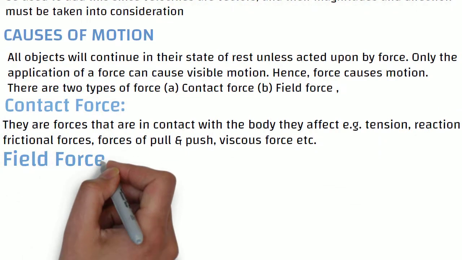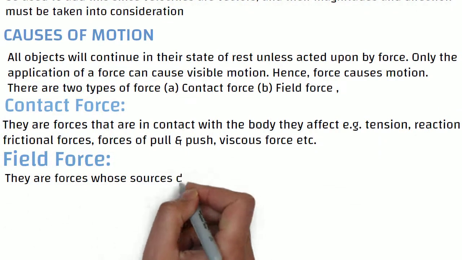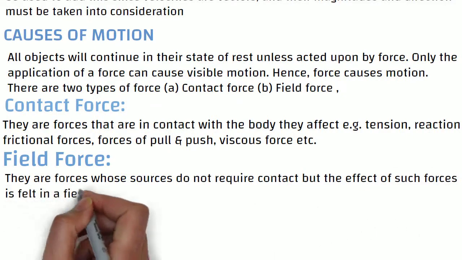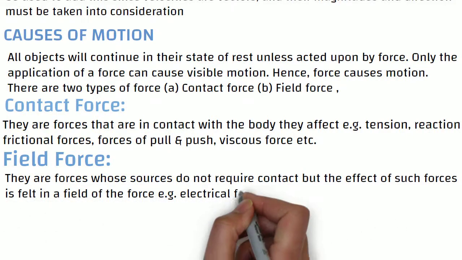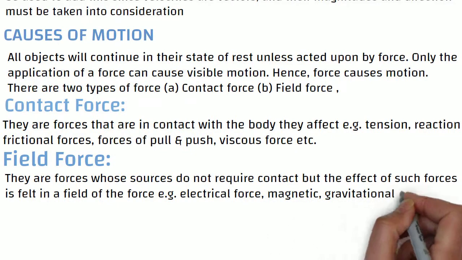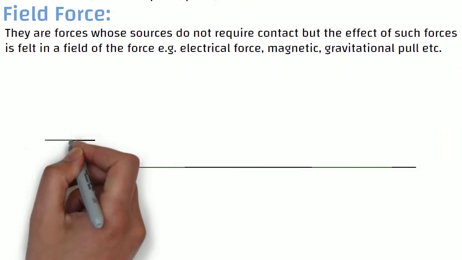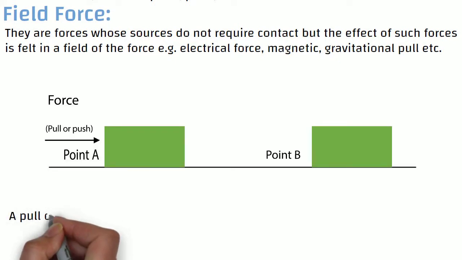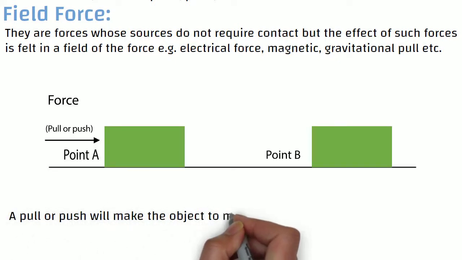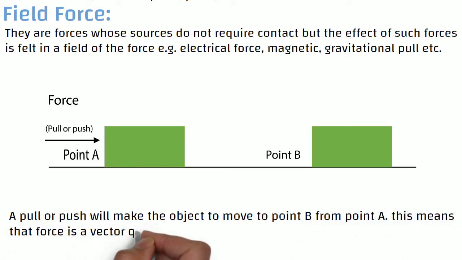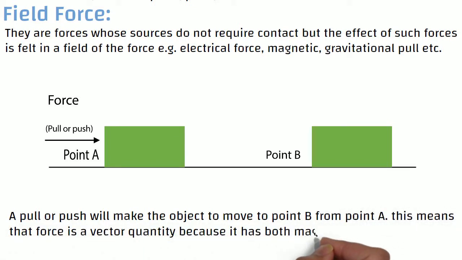Field forces are forces whose sources do not require contact, but the effect of such forces is felt in a field of the force, for example electrical force, magnetic force, gravitational pull, etc. A pull or push will make the object move from point A to point B. This means that force is a vector quantity because it has both magnitude and direction.